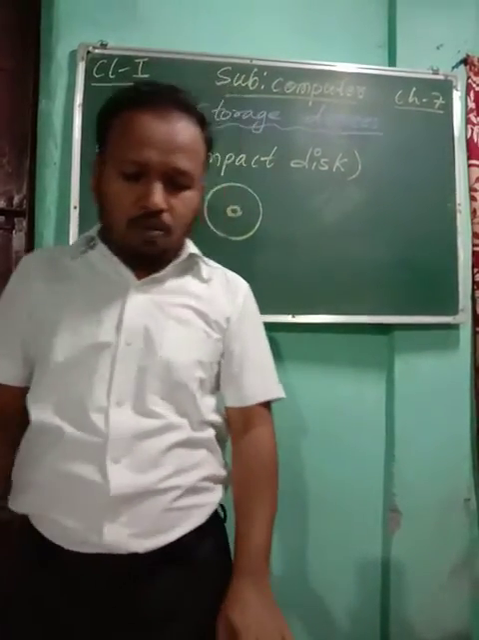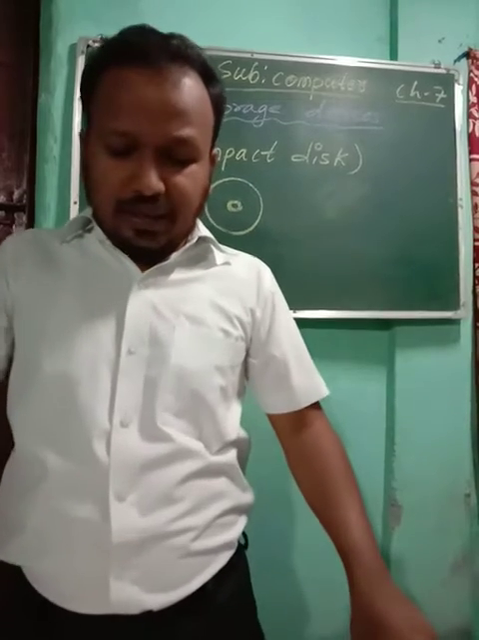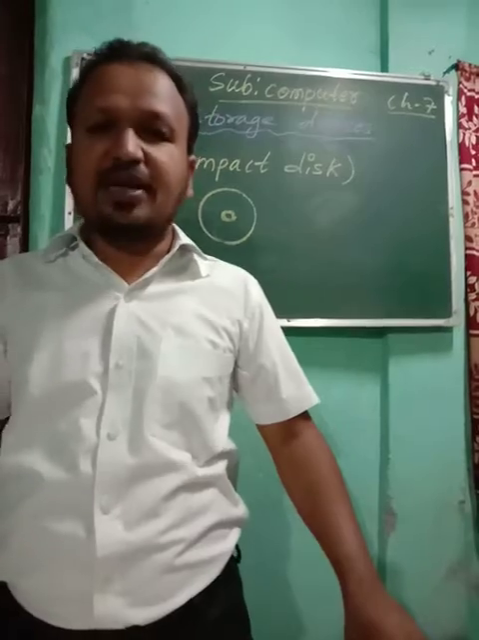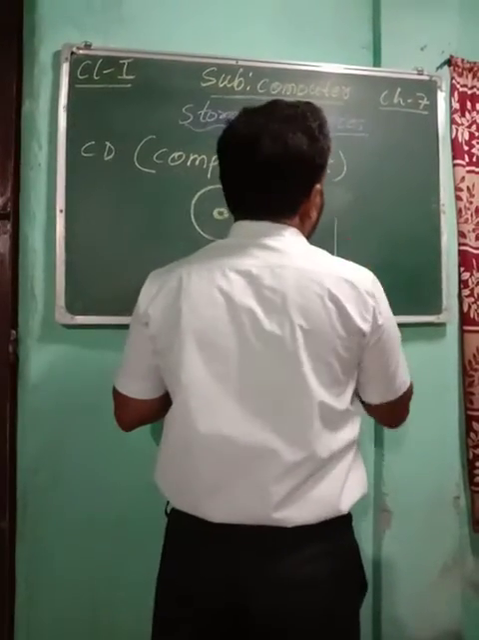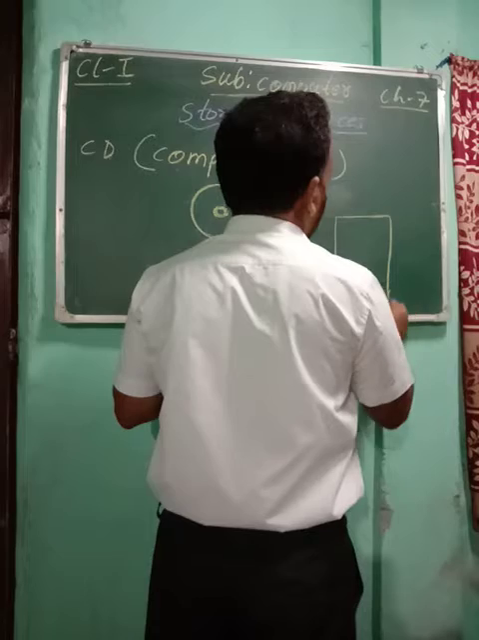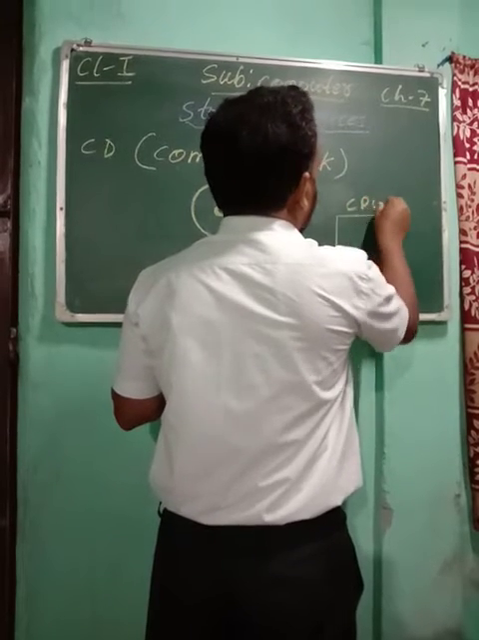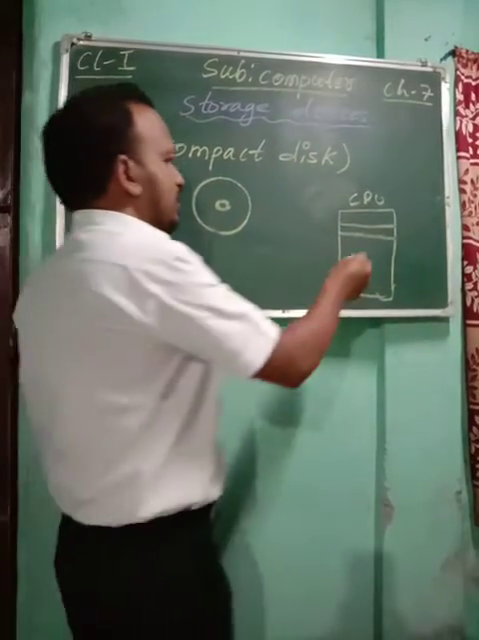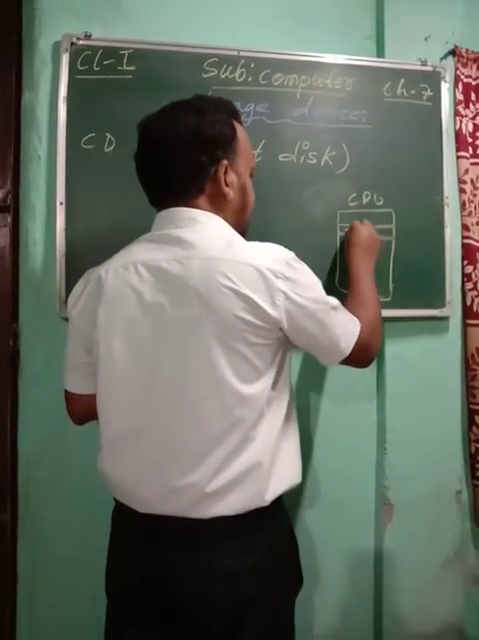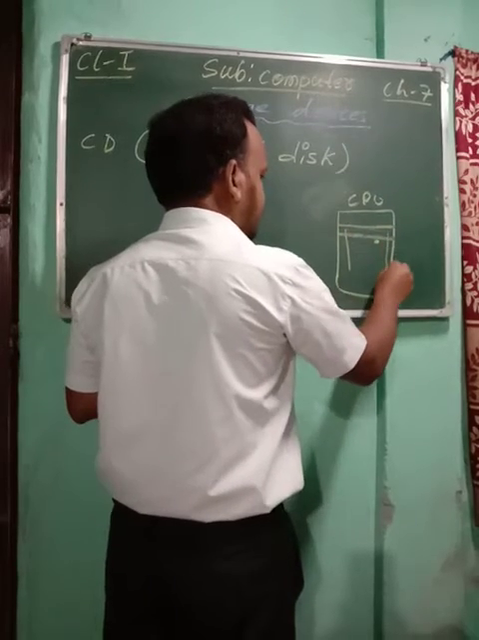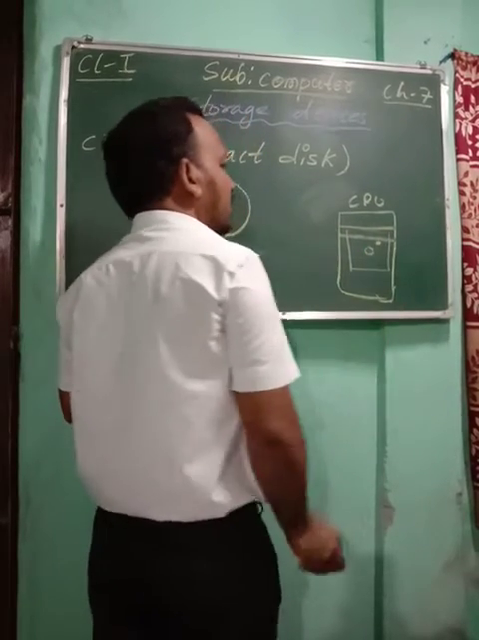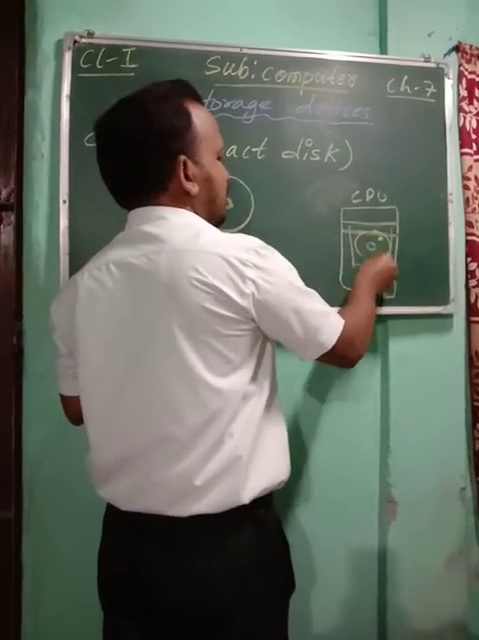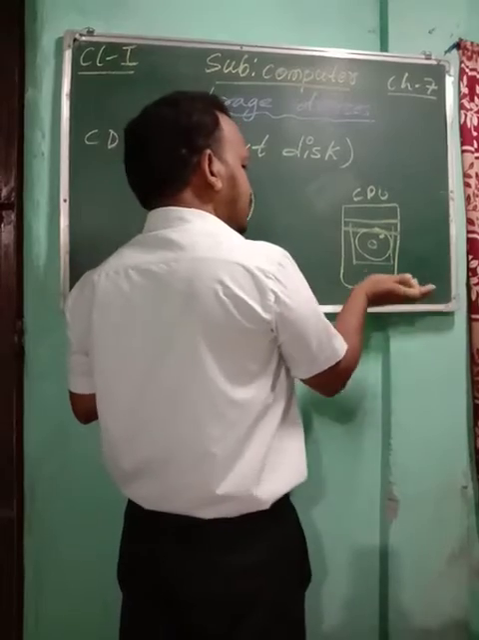Now see, it is placed in the CD drive. Children, you see in your drawing there is a CD drive. In a computer you have a CPU, and in the CPU there is a CD drive. There is a button, so when you press the button, a tray will come out. In this tray you will put this CD, and you press the button, it will go inside.